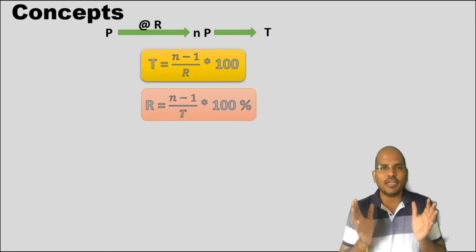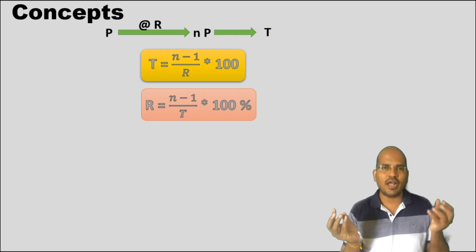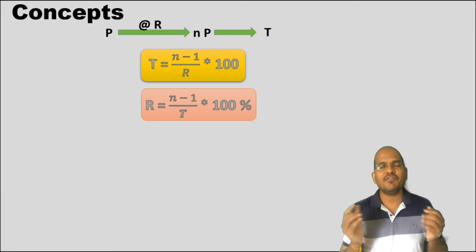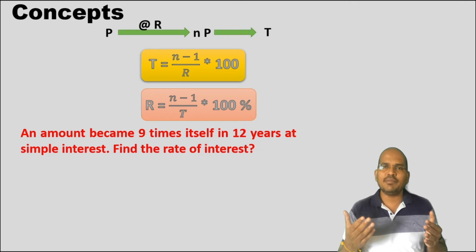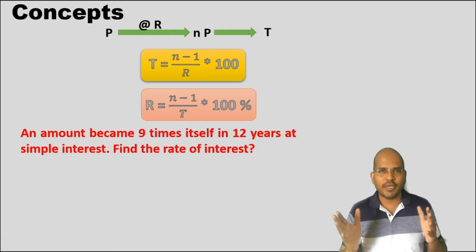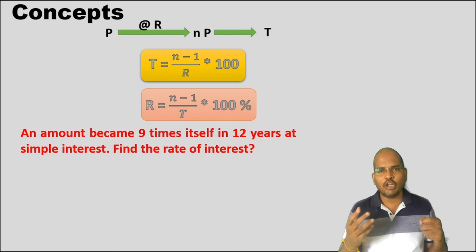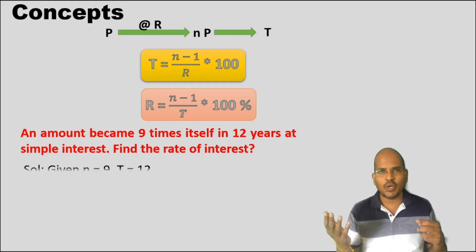Once you are given the initial principal and the final amount, depending on your R, we calculate T. Depending on your T, we calculate R. For example, an amount becomes 9 times itself in 12 years. We do not know the amount. He said an amount became 9 times itself. So P became 9P in 12 years. Now you want to calculate the rate of interest. So plug in the values: R equals n minus 1 upon T into 100.